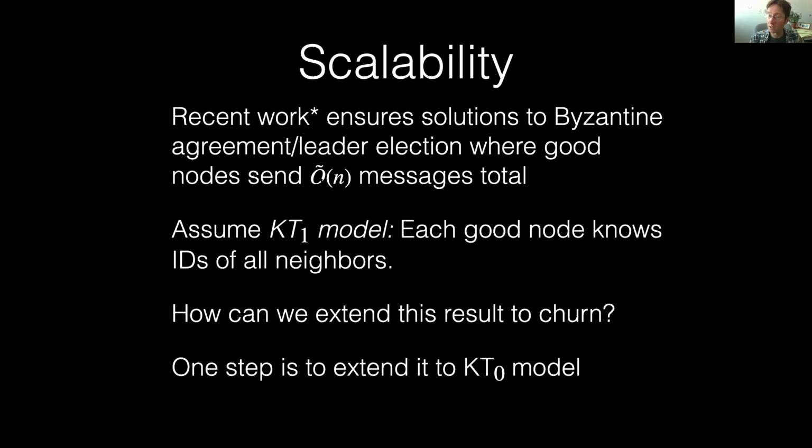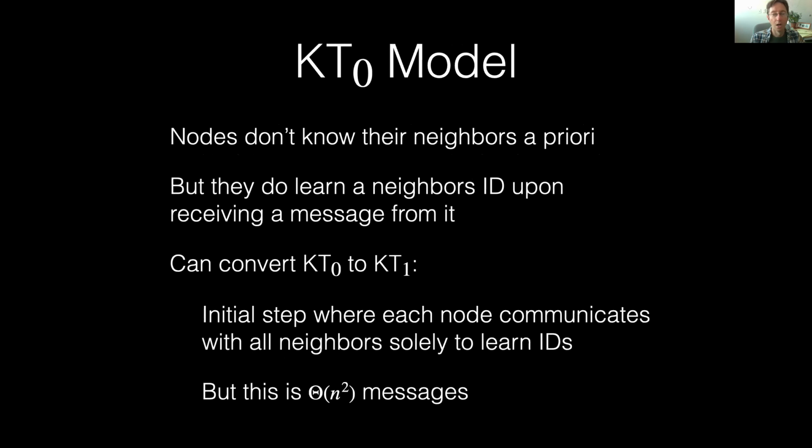In this talk today, I'm going to talk about one step towards this problem, which is to extend these results to what is called the KT0 model, where basically you don't know all of your neighbors initially. More specifically, in the KT0 model, nodes don't know the IDs of their neighbors a priori, but they do learn a neighbor's ID upon receiving a message from it.